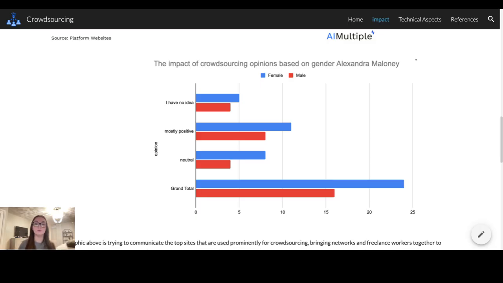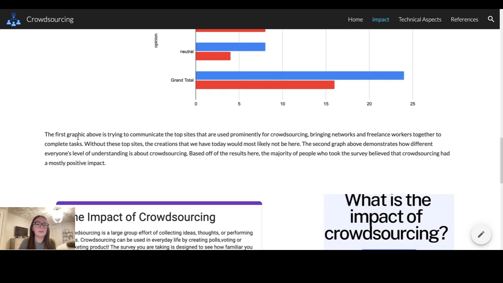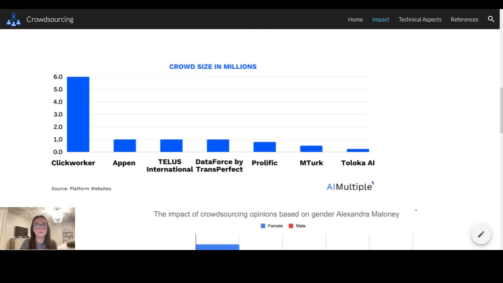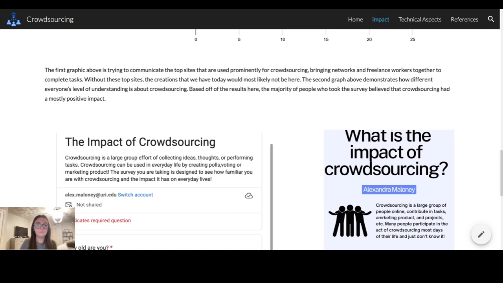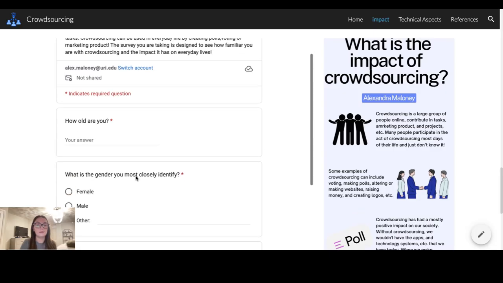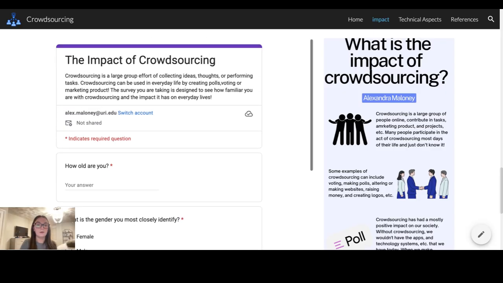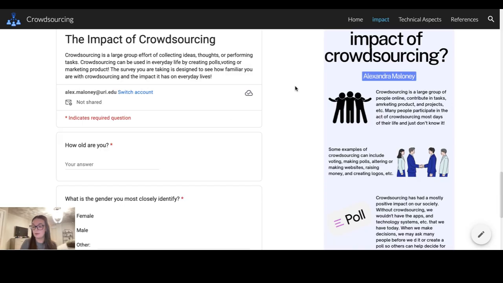This bar graph right here is a graph that I made, and it was based off of people who did take my crowdsourcing survey. These were just the results based off of what their impact was with it. By the looks of it, for the people who did take it, it was mostly positive, which is good. And then this was my little summary of what these two graphs were. Right here, I did embed my survey, so if anyone wants to take that.